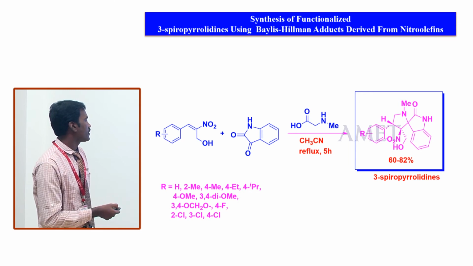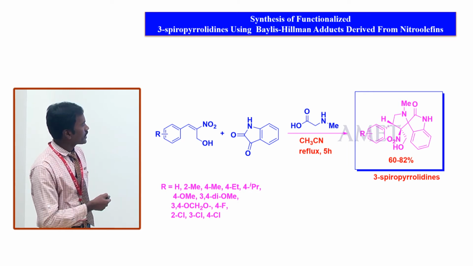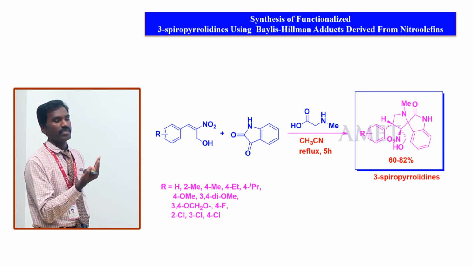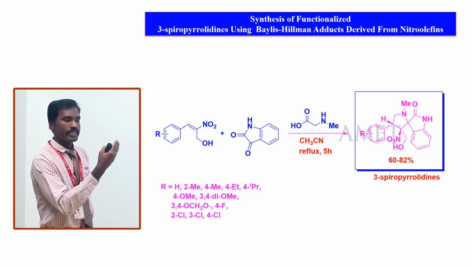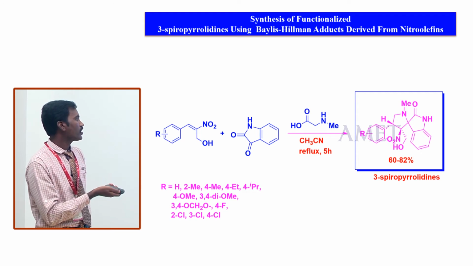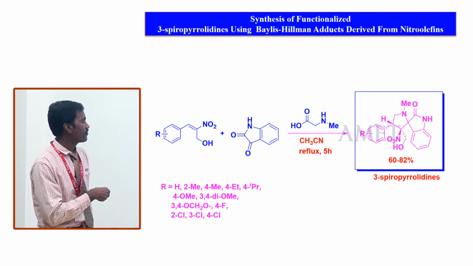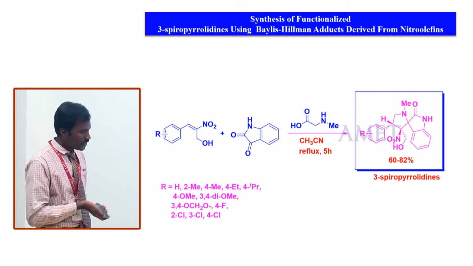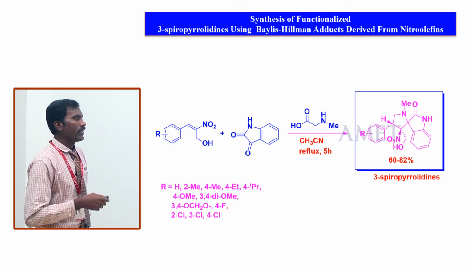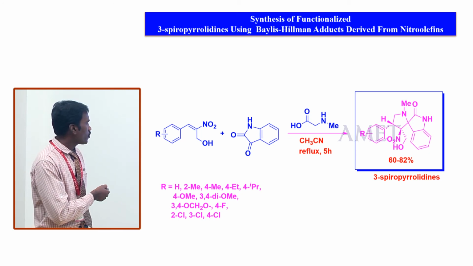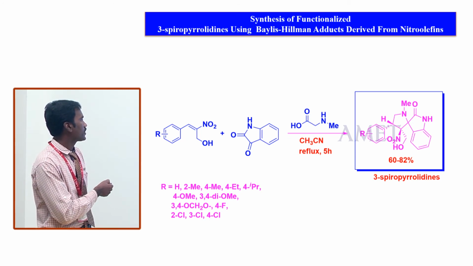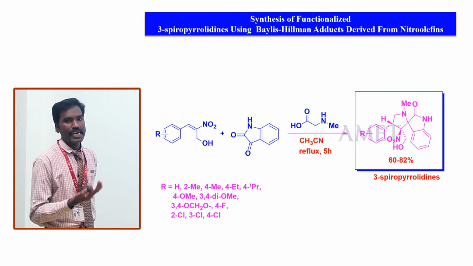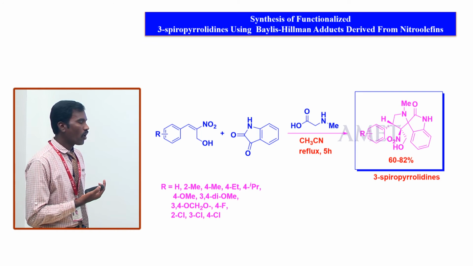Now, first of all, it starts with benzaldehyde reacting with nitromethane in the presence of sodium hydroxide and HCl to form an alcohol, and then elimination of a water molecule. Finally, we get the nitrostyrene. The nitrostyrene is further converted to a nitroalcohol. This nitroalcohol is made from the nitrostyrene with formaldehyde, with the catalyst imidazole, and water.